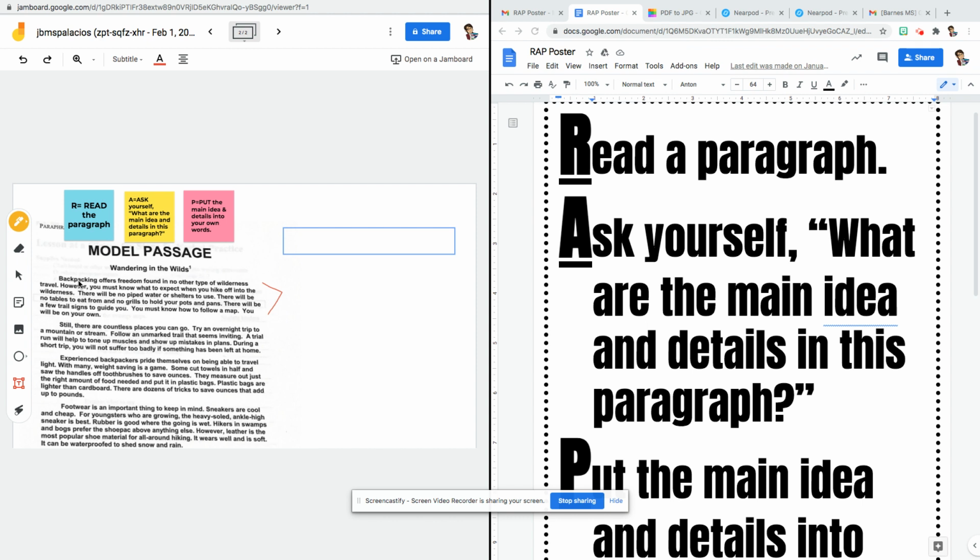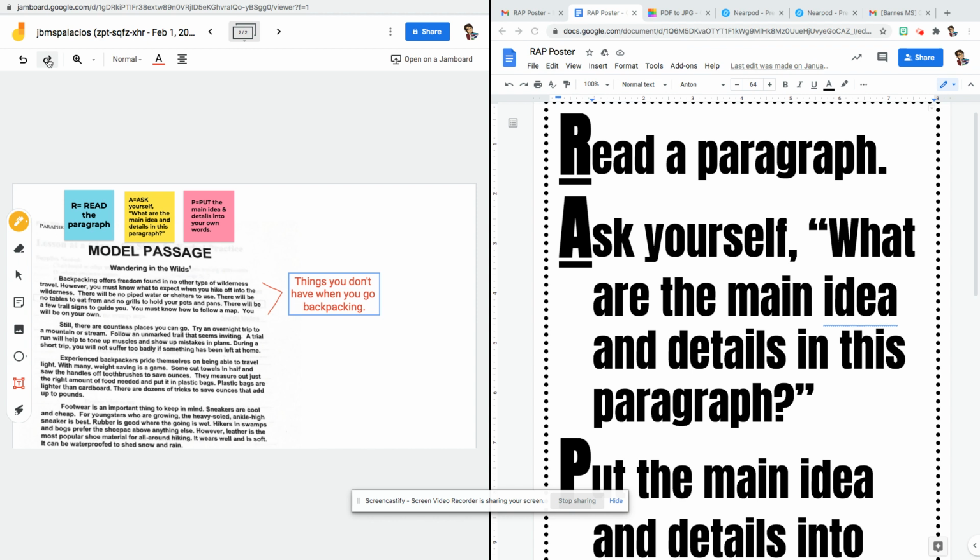Now that I've found the main idea and the details, I'll do the P step by looking away from the paragraph and putting the main ideas and details into my own words. So let's look away. This paragraph is about things you don't have when you go backpacking.